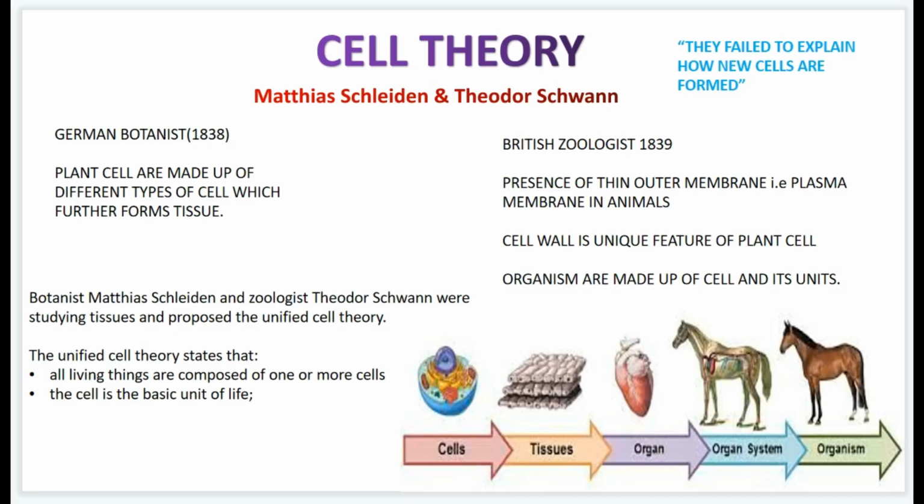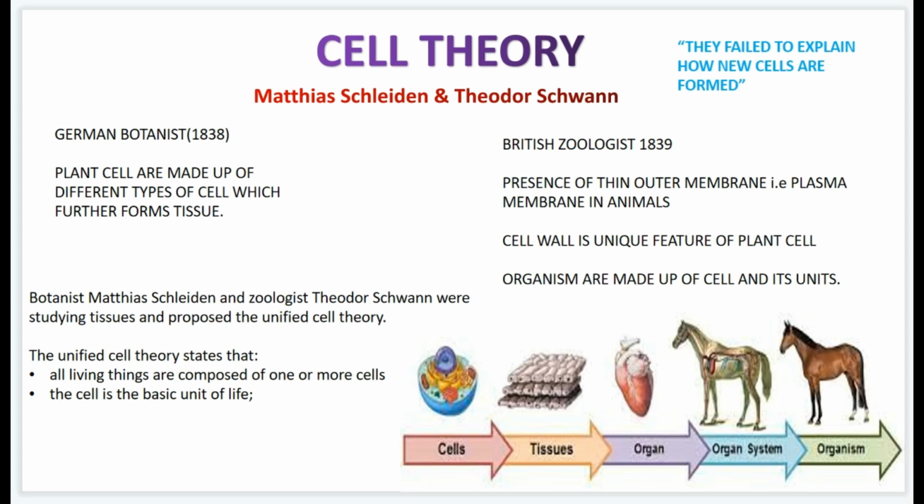So Matthias Schleiden and Theodor Schwann. Matthias Schleiden, German botanist, I've already told, plants are made up of different types of cells which further form tissues. So this was given by Matthias Schleiden. And Theodor Schwann, he was a British zoologist, 1839. He discovered the presence of a thin outer membrane, that is the plasma membrane, in animals. Then he also observed the cell wall in plant cells, which is a unique feature. Okay, cell wall is not present in animal cells. So he concluded organisms are made up of cells and their units.